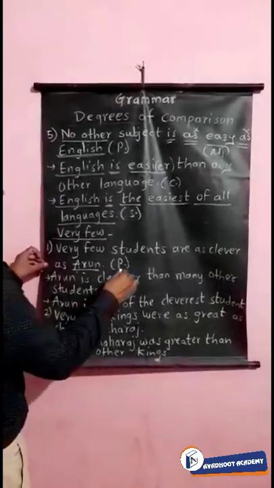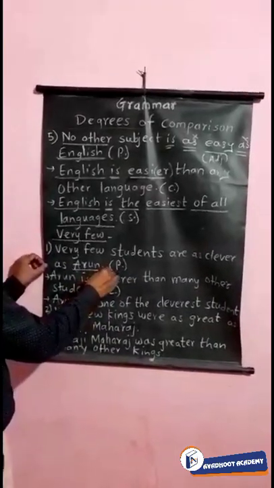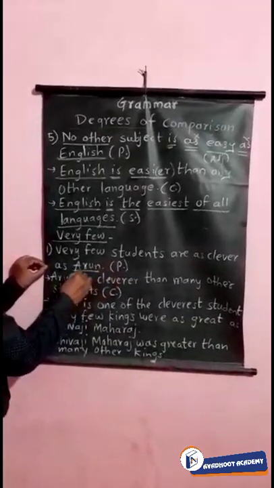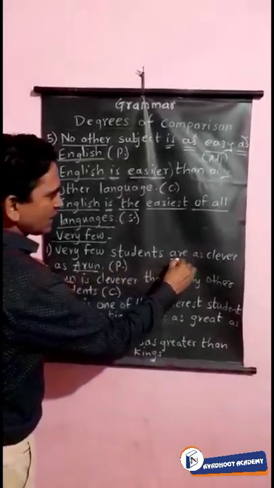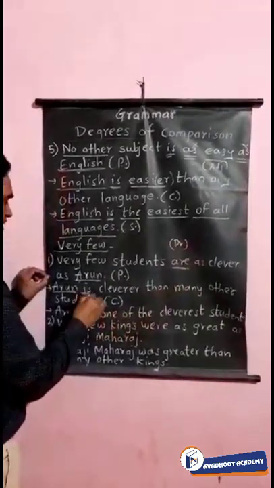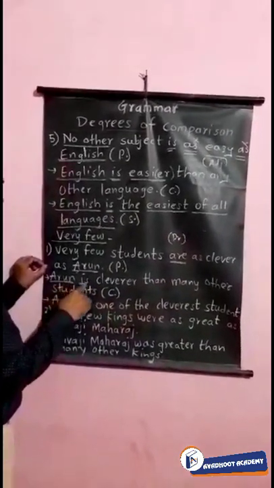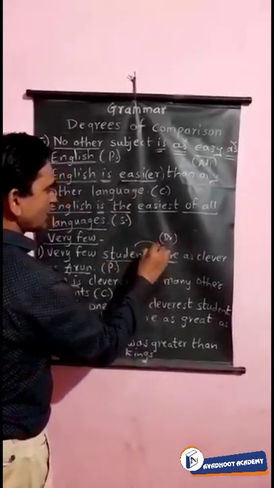So see the change from positive degree to comparative. This one is the positive degree. Now see, Arun, the last word, will come first. What is the auxiliary here? "Are" is the present auxiliary, and "is" is also present, because for the singular subject Arun we have to use "is." And here "students" is a plural noun, so we have to use "are."